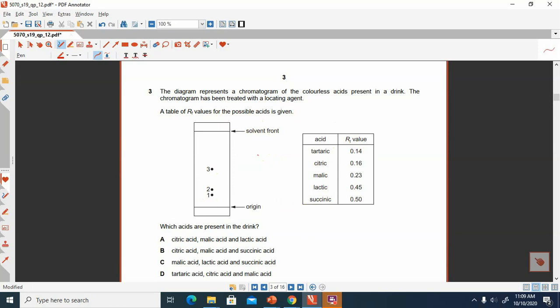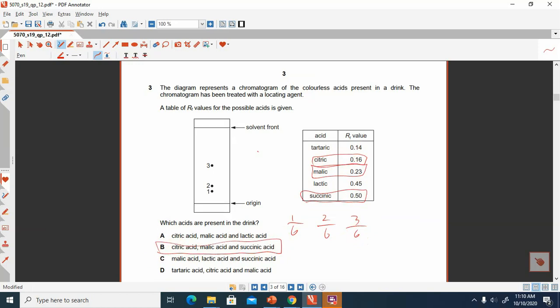So when you write 1 divided by 6, 2 divided by 6, and 3 divided by 6, you will get the answers. These answers are citric acid, malic acid, and the last one is succinic acid. So option B will be correct when you solve this calculation.